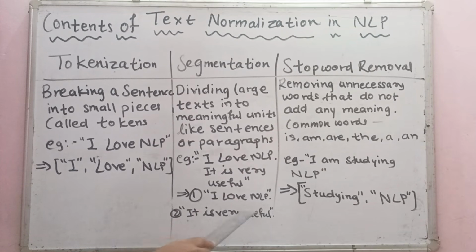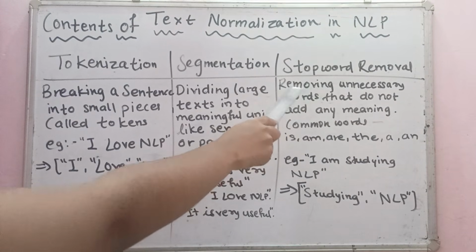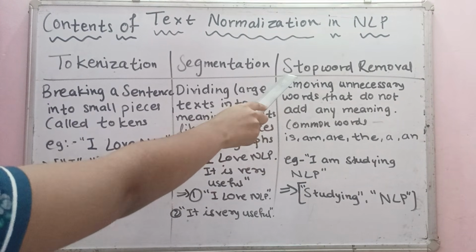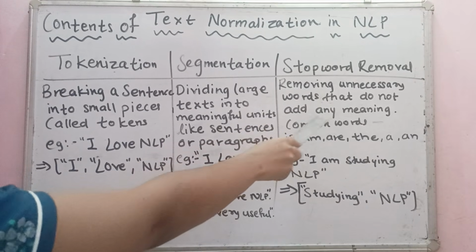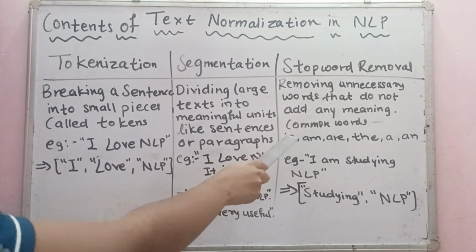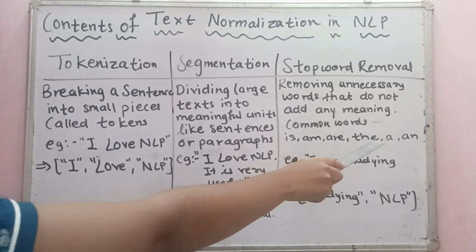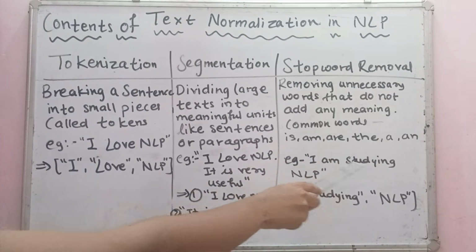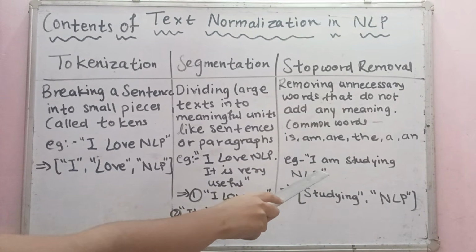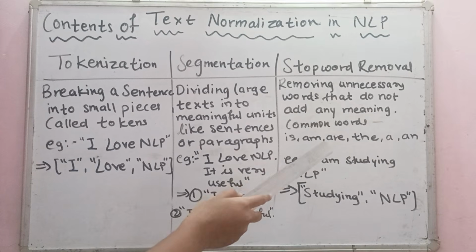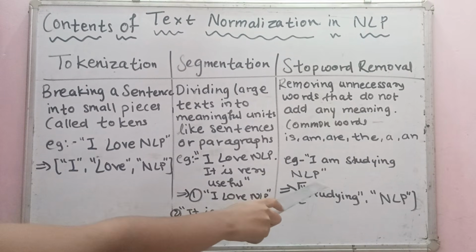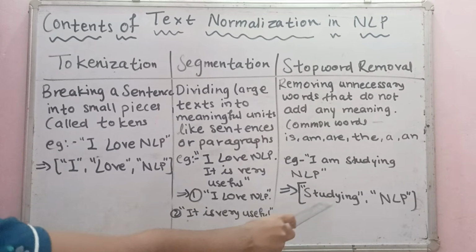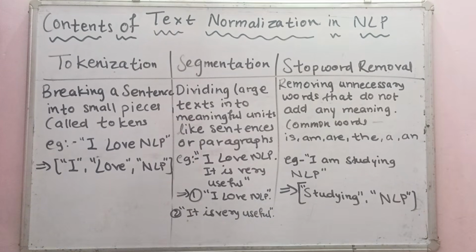Okay, next is stopword removal. What does stopword removal mean? Stopwords are the common words, the unnecessary words that do not add any meaning, like is, and, are, the. These are not necessary in the sentence. So these stopwords are removed from the sentence to make it simpler so that the computer can understand. Example: I am studying NLP. In this, I and am are removed and only studying and NLP stay.